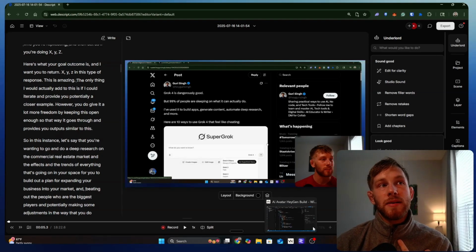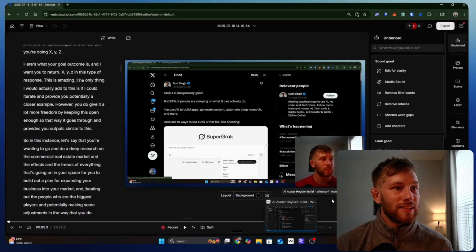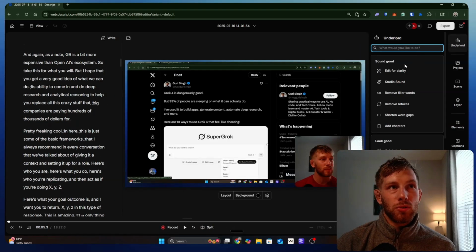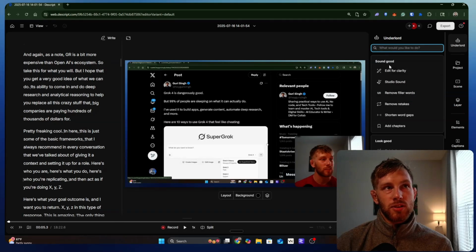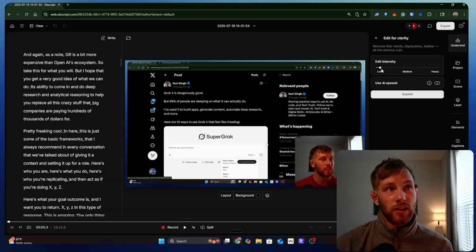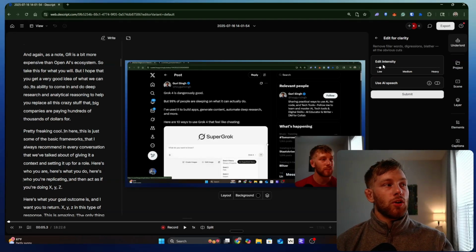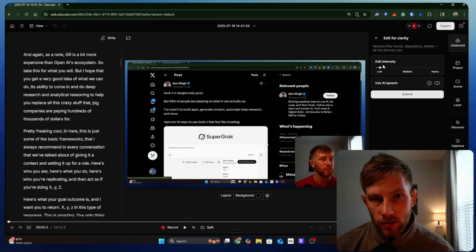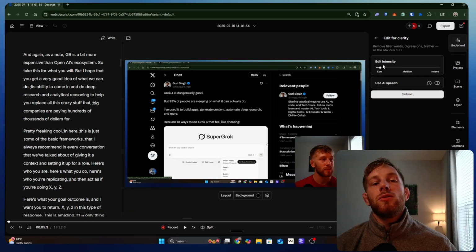However, if you are like me and you are extremely lazy, let's get back to the main page. You'll come up here to the AI Underlord, give it a moment, and it will start having all of these options. So step one for me, I just come in and hit edit for clarity. If you use low, basically it's going to focus on looking for all of the ums and the uhs and the weird pauses that go on in your content. You're able to use this to go and do the edits.